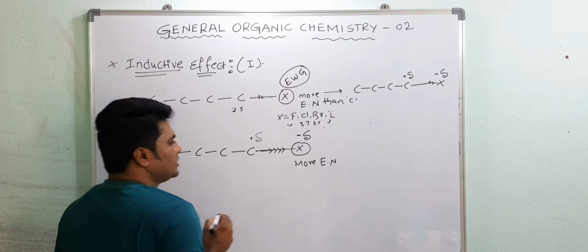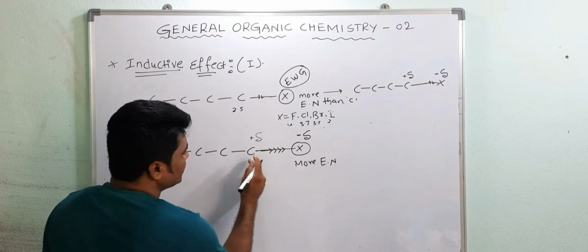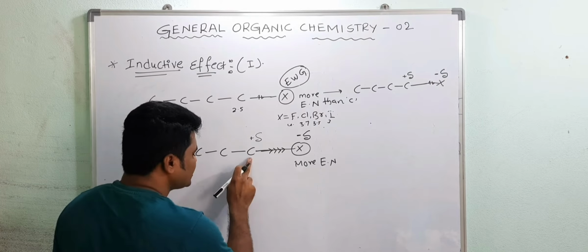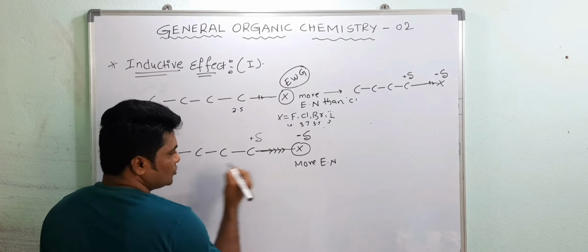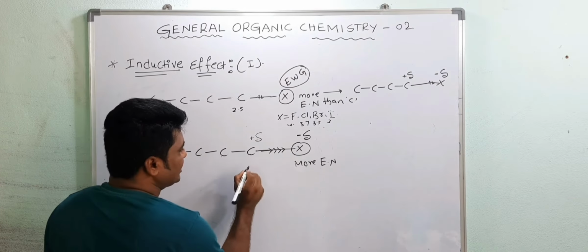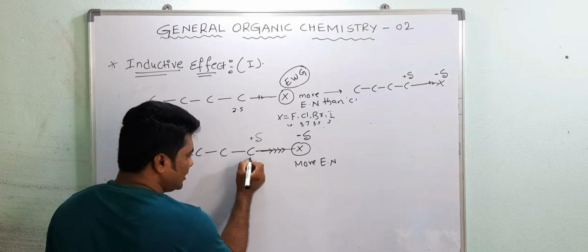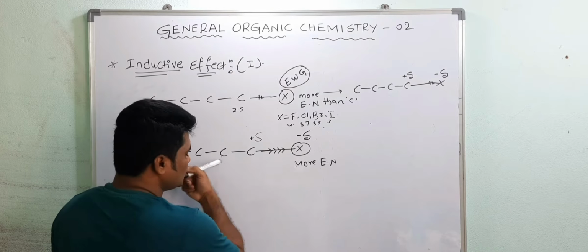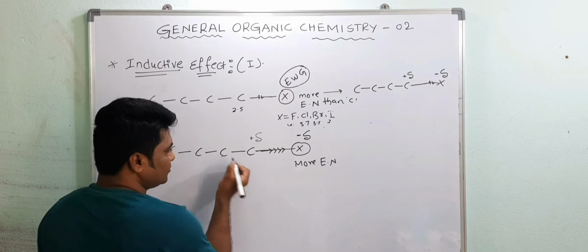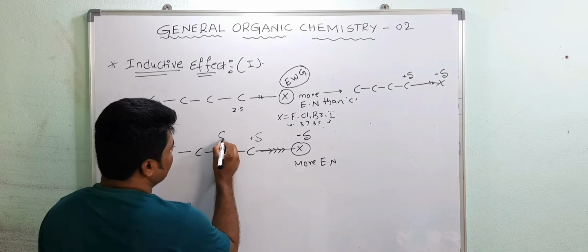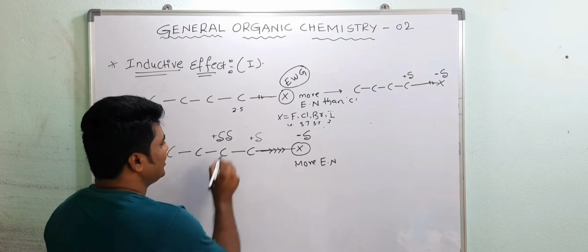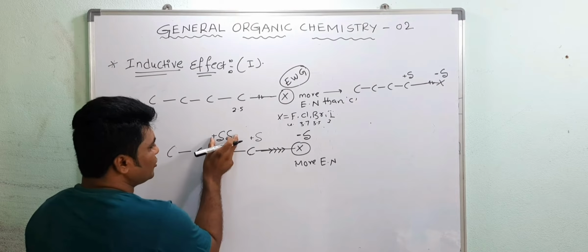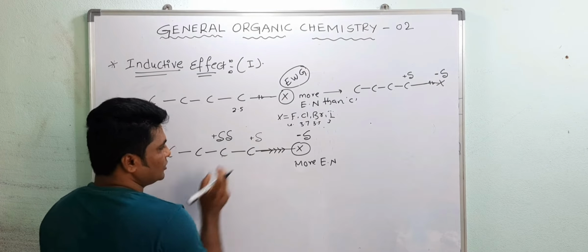Now this carbon becomes a little bit electron deficient, so it tries to pull the electron from the adjacent carbon atom. Due to this, this carbon also gets a smaller partially positive charge, double delta, so the magnitude of this charge is less than this one.